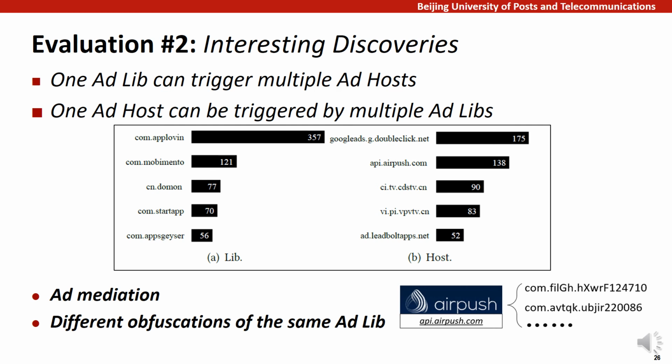Our analysis also reveals that some libraries pointing to the same ad hosts are actually the obfuscated ones of the same library. Take AirPush for example, a famous ad network. We find various ad libraries with different package names but similar format, which are all the obfuscated versions of the AirPush library. This finding suggests that our hooking approach can even be a promising method to identify obfuscated libraries.